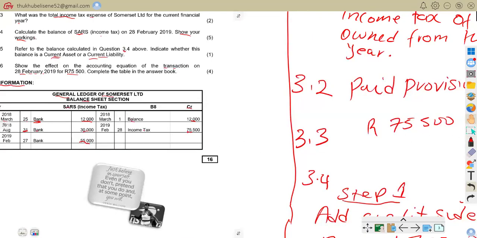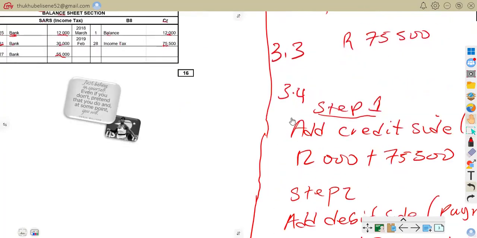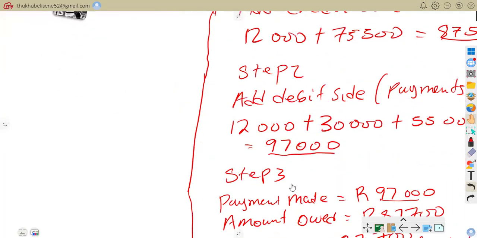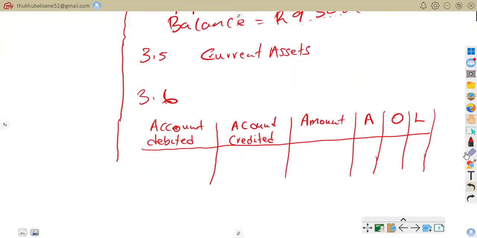So we are going to debit income tax because income tax is an expense. We know very well that expenses have a debit balance. So we are going to debit income tax because it's an expense. So the account to be credited is SARS.